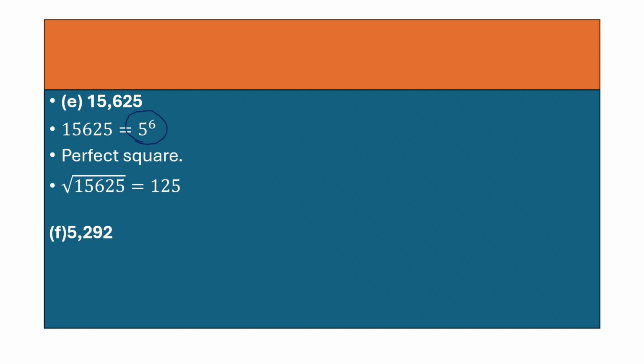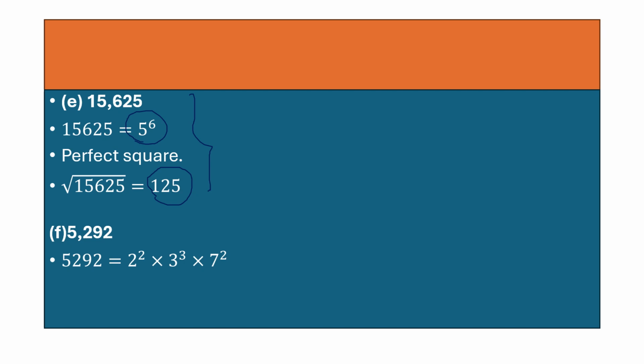15625. So when you will do prime factorization, you will get 5 to the power 6, which is a perfect square. Now how you got 125, you might be wondering. Now here children, if you see 5 to the power 6, so basically to get the perfect square, that means 5 is repeated how many times? 6 times, right? So when you take the square root, you will get 125. So it's all depend, children. You need to be very good in prime factorization.